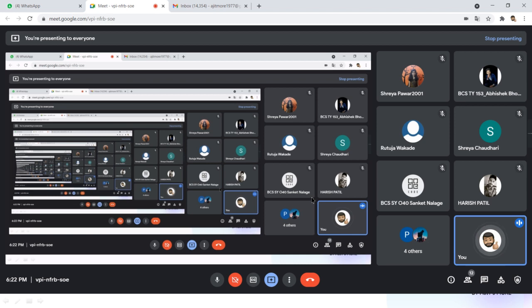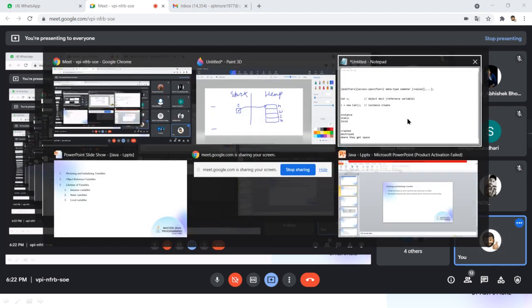When the reference is lost, the object is destroyed, and it gets space on the heap. Right, guys? I hope you are understanding it. So you can say instance memory is in the programmer's control, whereas local is automatic because it is created at entry and destroyed at exit. Okay? This is clear to you.